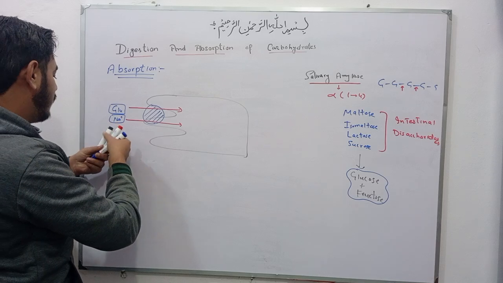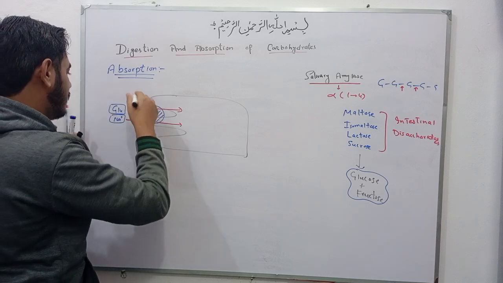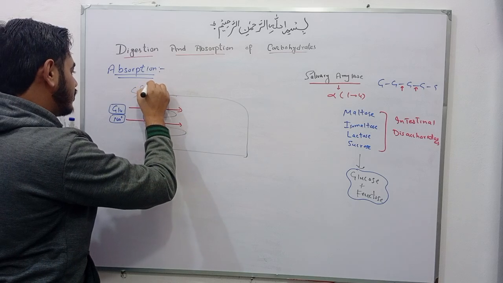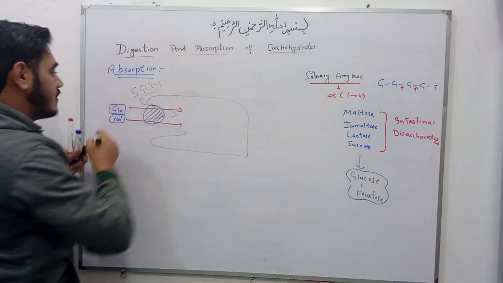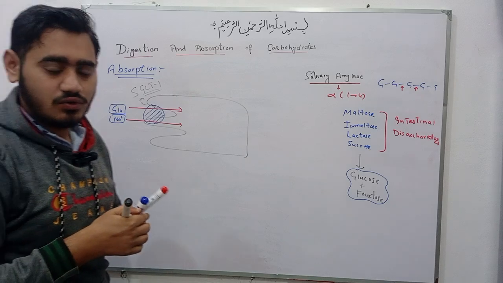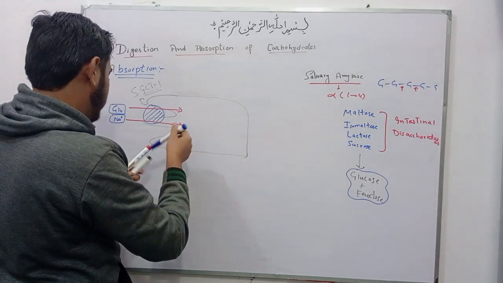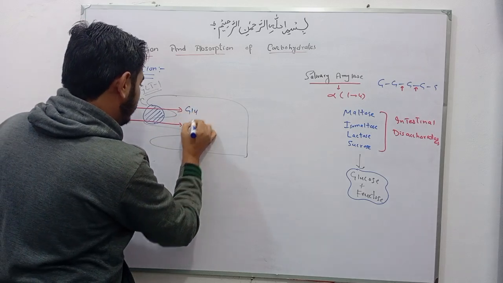And the name of the carrier protein is sodium dependent glucose transporter 1. In this way, glucose gets transported into the intestine.